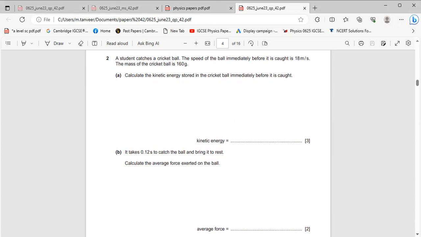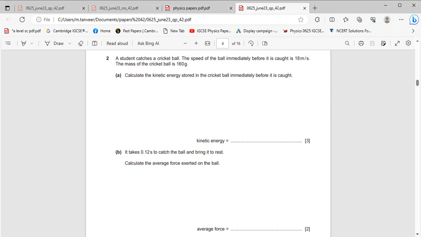A student catches a cricket ball. The speed of the ball immediately before it is caught is 18 meters per second. The mass of the cricket ball is 160 grams. Calculate the kinetic energy stored in the cricket ball immediately before it is caught.